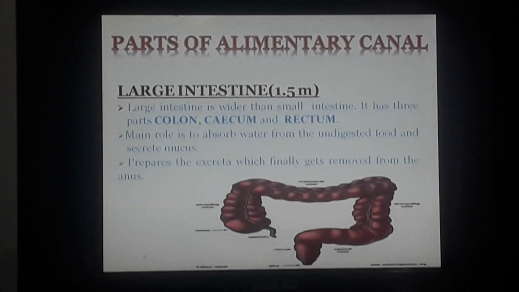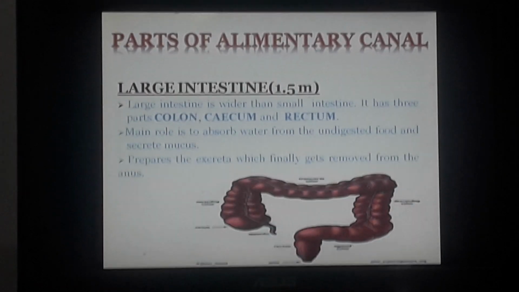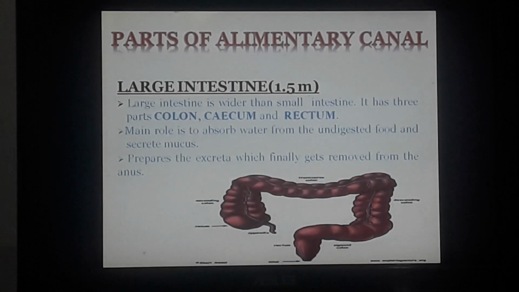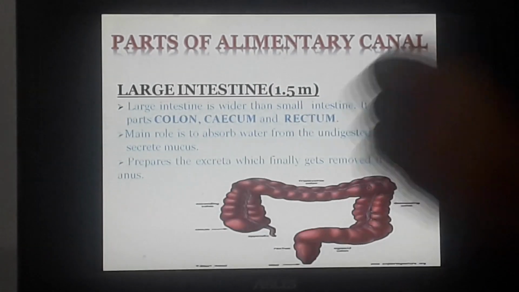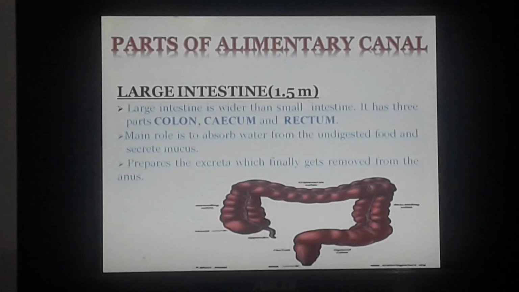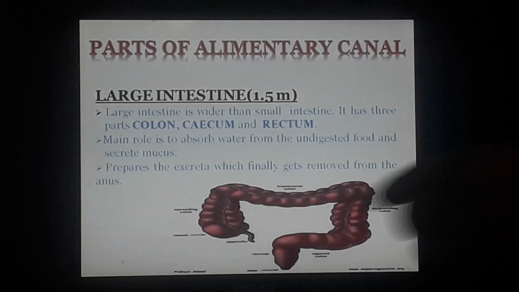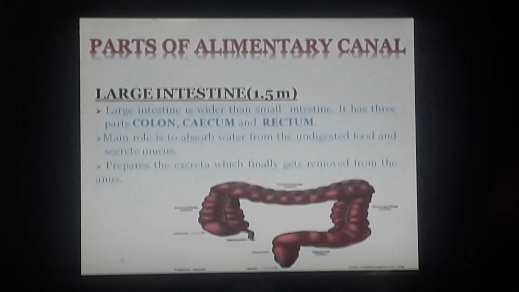Lastly, we have the large intestine, which is around 1.5 meters in length. In length, it is shorter than the small intestine, but it is wider than the small intestine. You can see the width is more than the small intestine. And the large intestine has three parts.